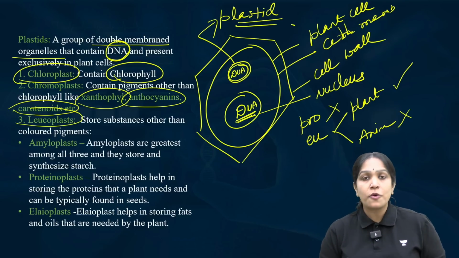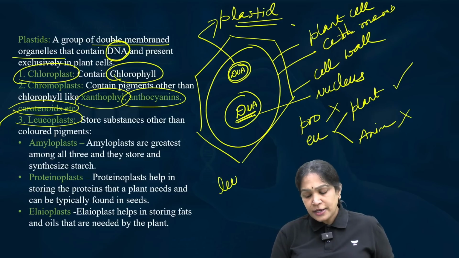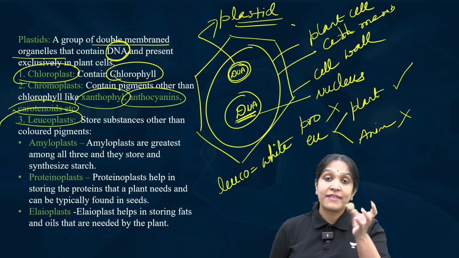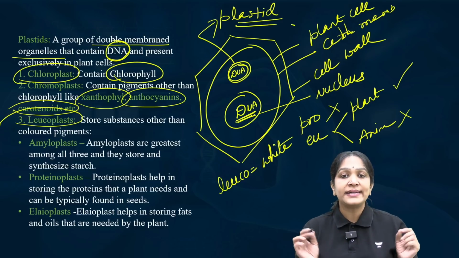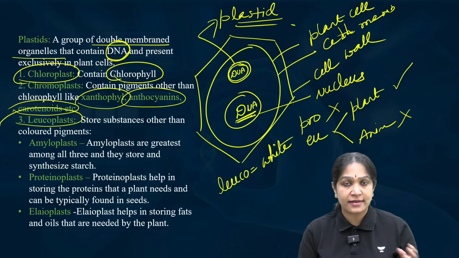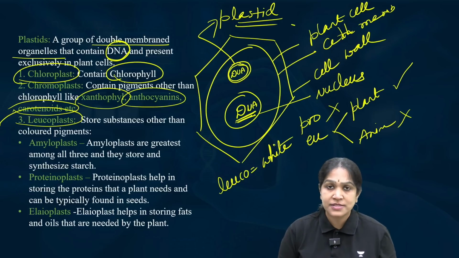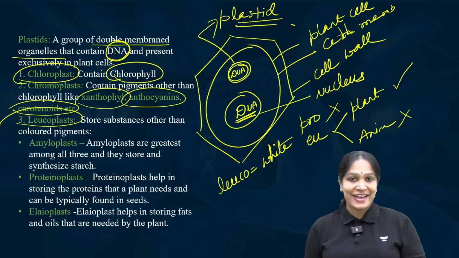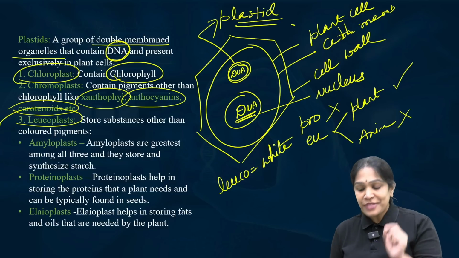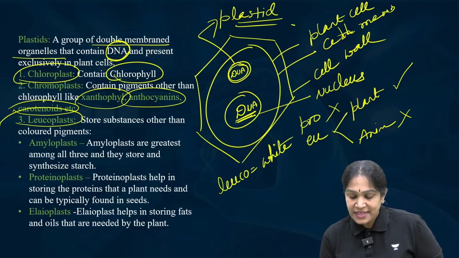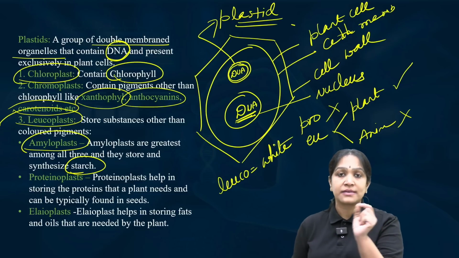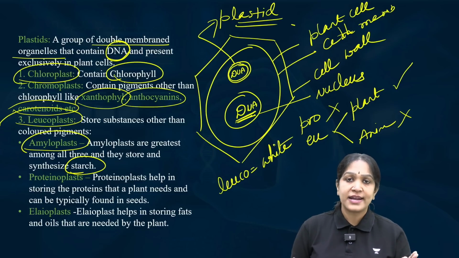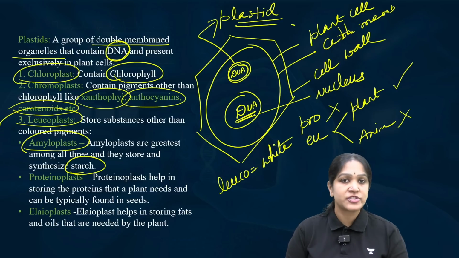Third one, leucoplast. You all know that the word leuco means what? White. We say leukocytes, leukemia, white blood cell related cancer. Leuco means white. So what are leucoplasts? White colored plastids. Why are they white in color? Because they do not have these pigments. Then what do they have? They have different substances. If they have starch, then they are called amyloplast, because amylo is a word for starch called amylose. Amylose is a type of starch.